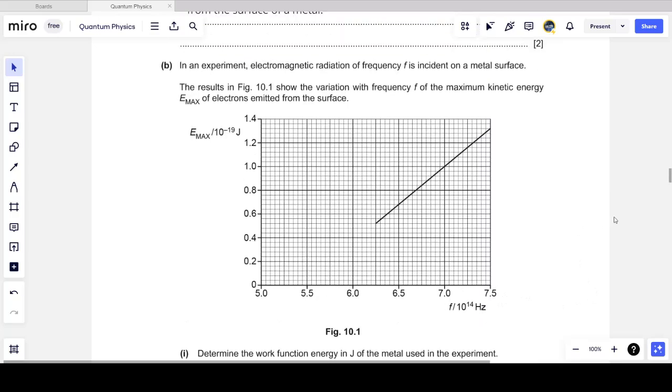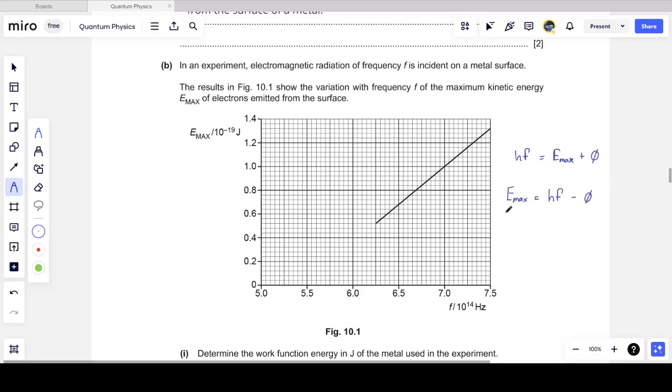Well, the first thing I like to do when I see a question like this is I always try to write the equation for the photoelectric effect. hf, incoming energy, is equal to the kinetic energy of the ejected electrons plus the energy that goes to the work function to eject the electrons. If I rewrite this equation so that I linearize it, I can see Emax is on the y-axis, so I'm going to write it on the left-hand side. Emax is equal to hf minus phi.